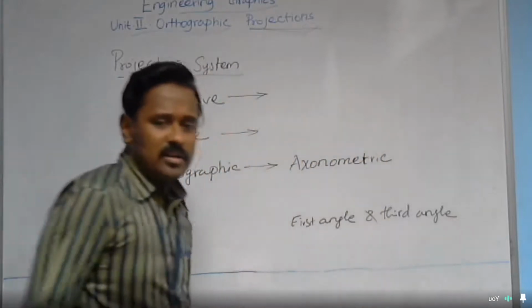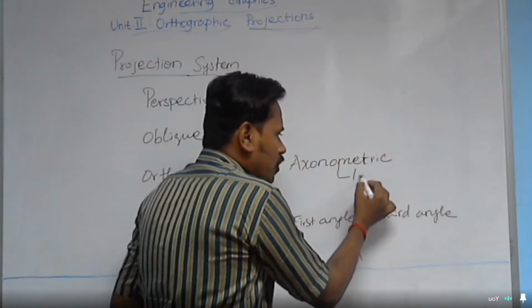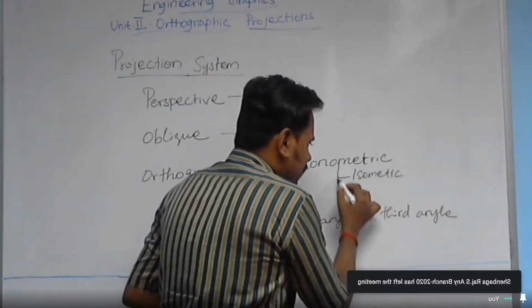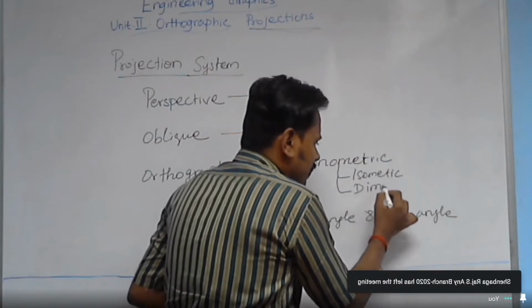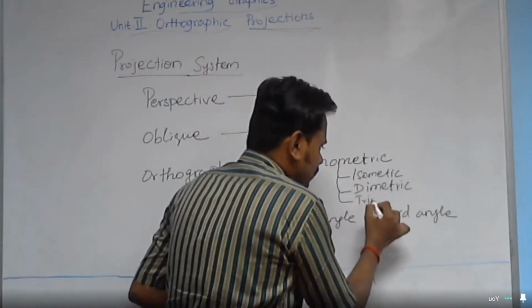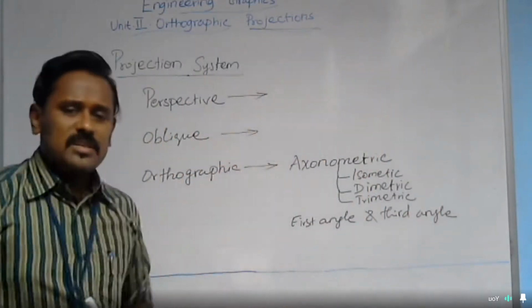The axonometric projection is further classified into isometric, dimetric, and trimetric. So, what is the classification?